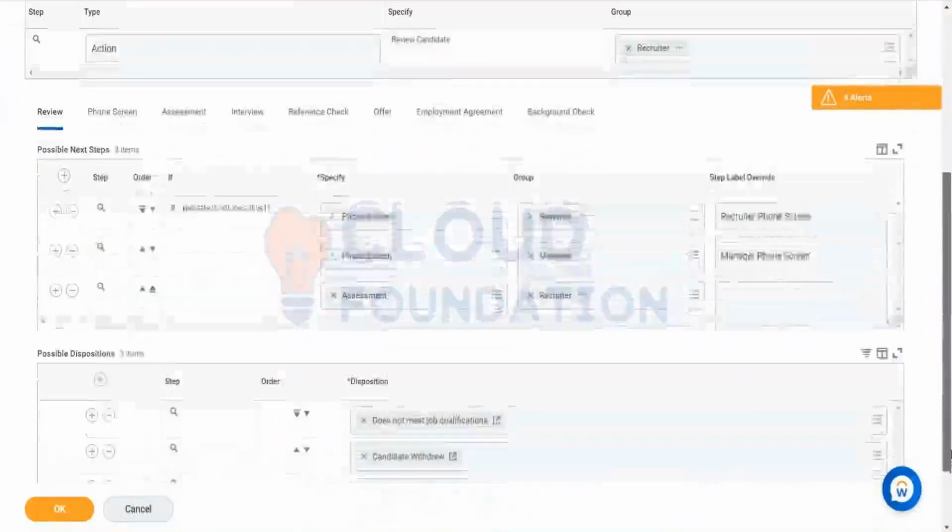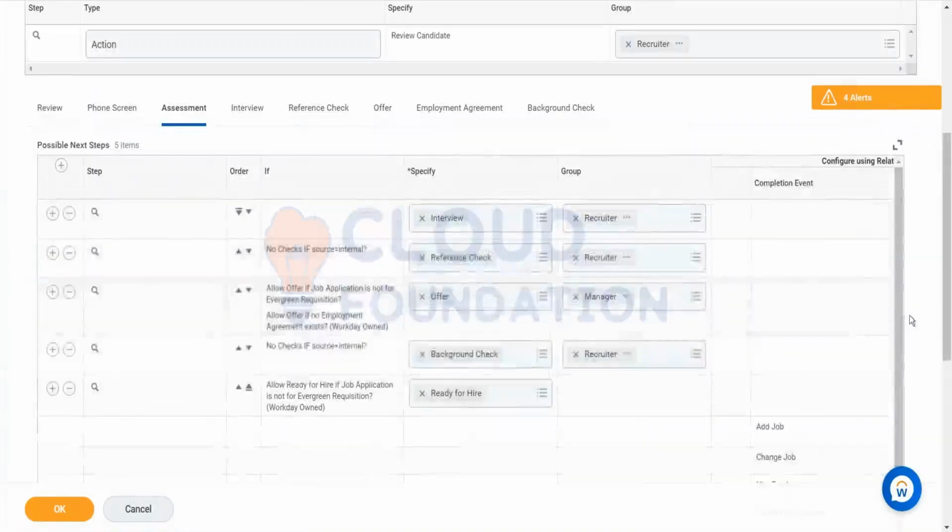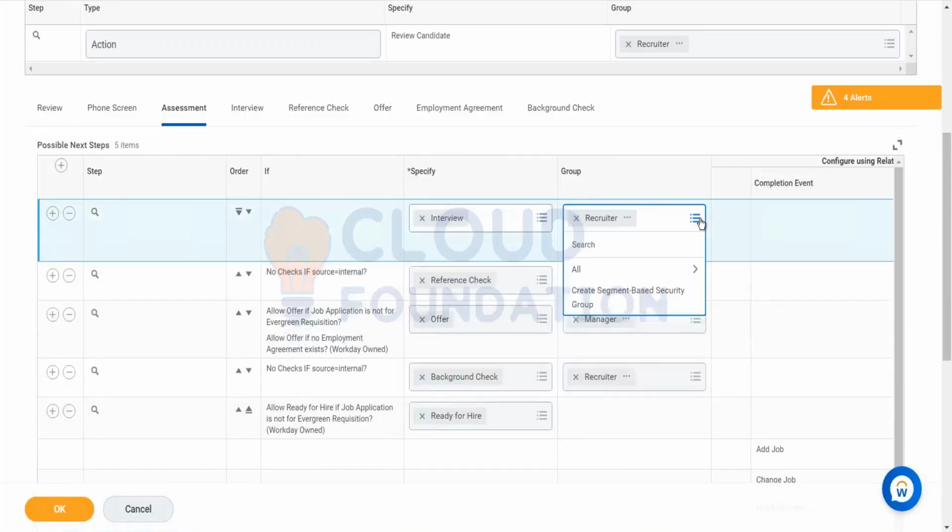Let's suppose in the assessment stage, we have security groups over here. So we can simply add our own created segment security group. See over here, we have the option of creating. So let us see if we are able to get our no match.